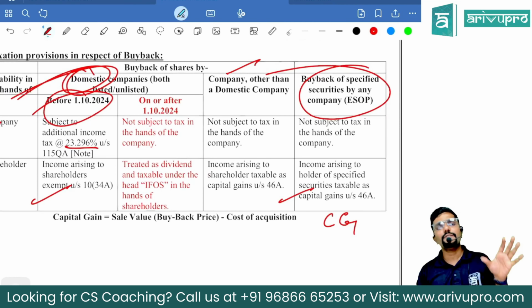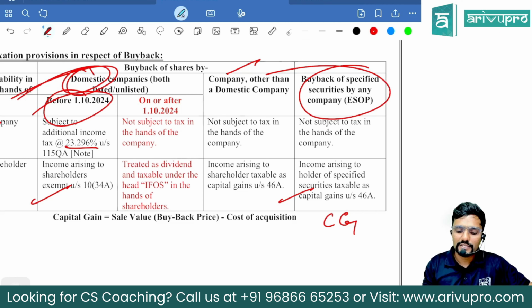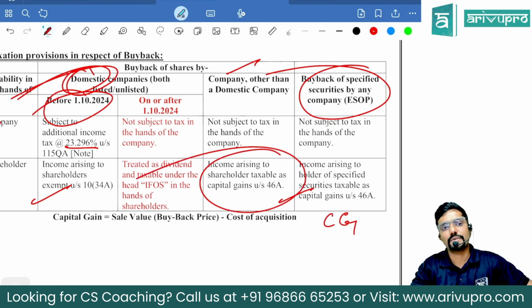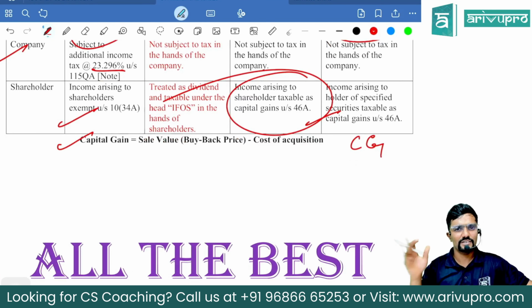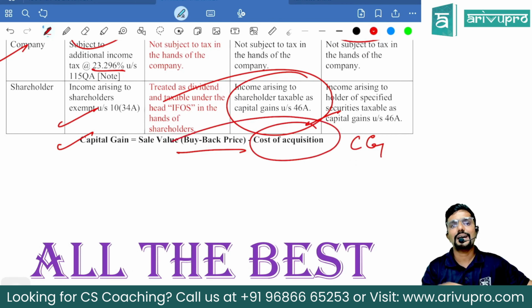Then, sir, what if any other company has bought back the share other than a domestic company? Then the shareholder is liable to pay tax always. Compute the capital gains income in the hands of the shareholder, and he will pay tax. Sir, how to compute it? Sale value, full value, normal calculation. Full value of sale consideration is the buyback price. From that, you reduce the cost of acquisition, that is, what price you would have paid to purchase it. Yeah, so please be careful.